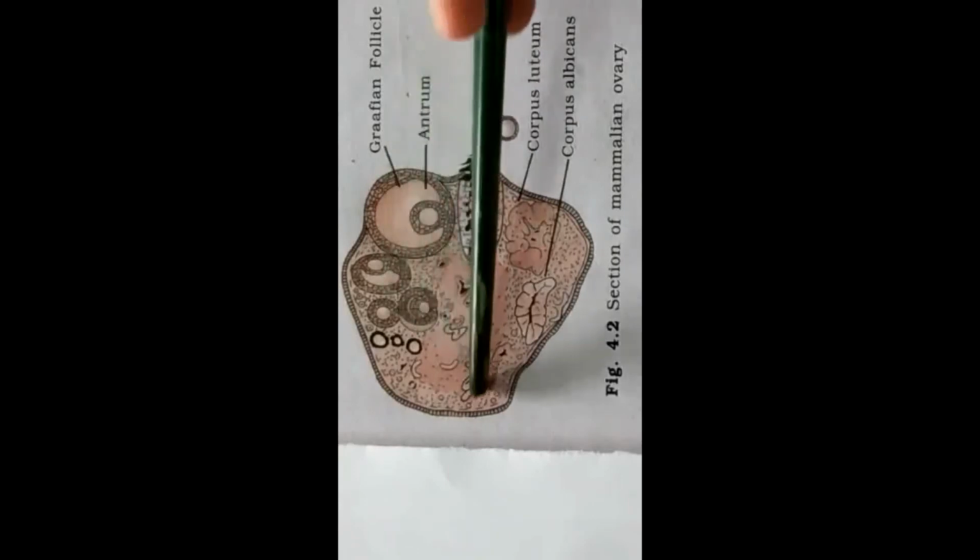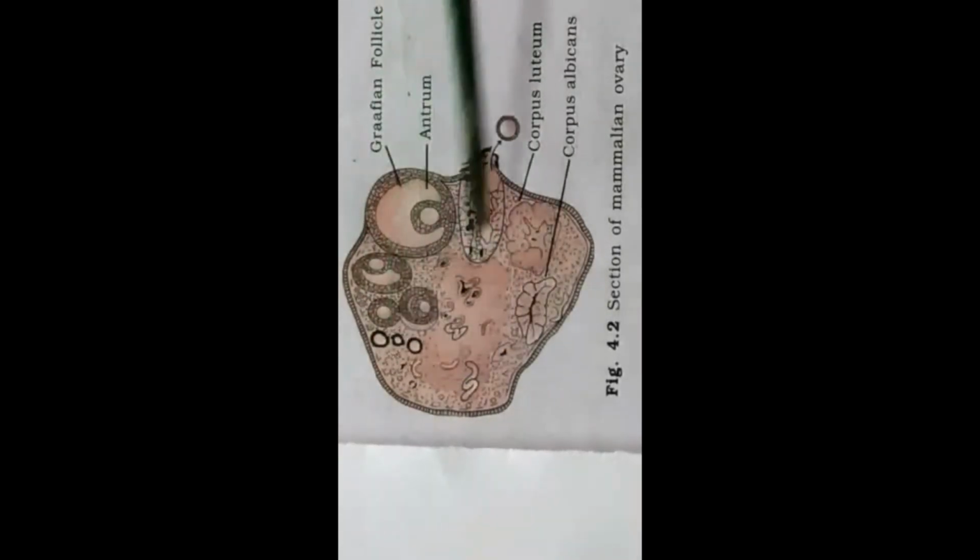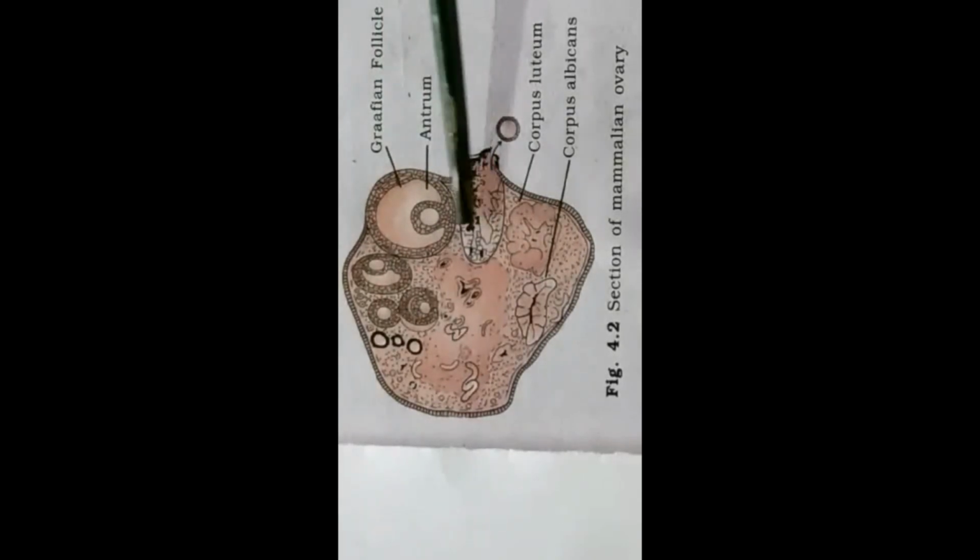Okay, so that is about the details. This formation of a functional ovum from the ovary is called female gametogenesis or oogenesis. So by oogenesis, the ovum is produced out of the ovary.